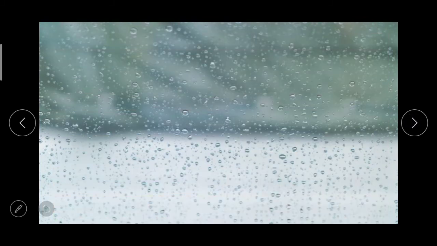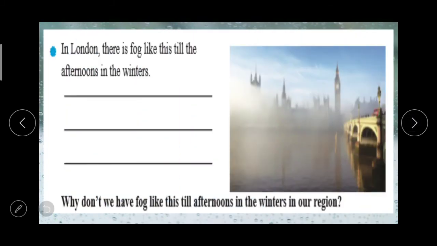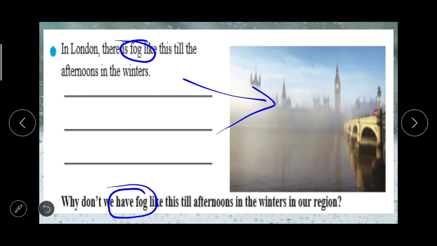Next picture: in London there is fog like this till the afternoons in the winters. You add your own sentence, and the question is: why don't we have fog like this till afternoons in the winters in our region?